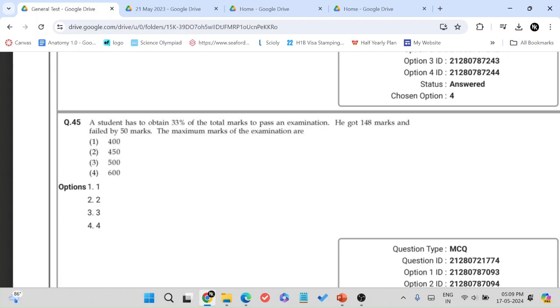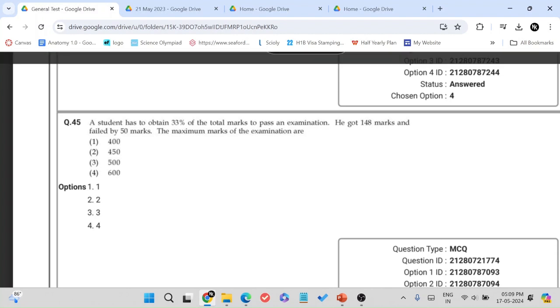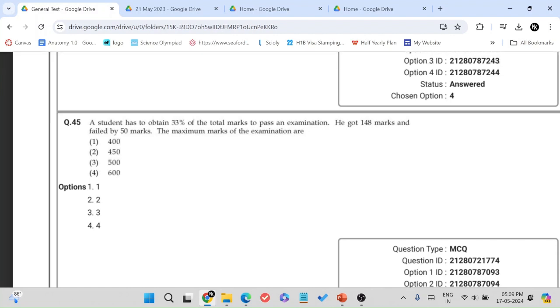One about comparison percentages. Coming to the percentage question, there's one ambiguous percentage question in this year's question paper. It gave us 2 figures. It gave us the pass mark and the marks that he got, and it said he failed by 10%. If you look at this past year question paper, he said 33% of the total marks is the pass. He got 148 marks and failed by 50 marks.